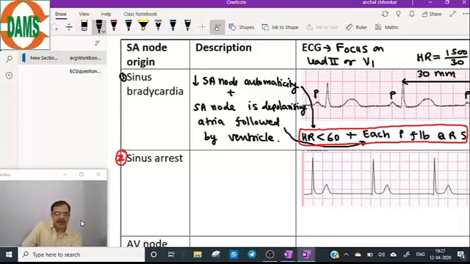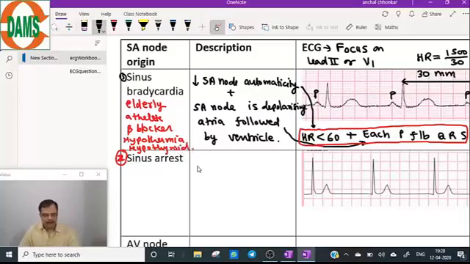So the history will be of an elderly person, athlete, beta blocker, hypothermia, hypothyroidism. These are some important causes or clinical history.